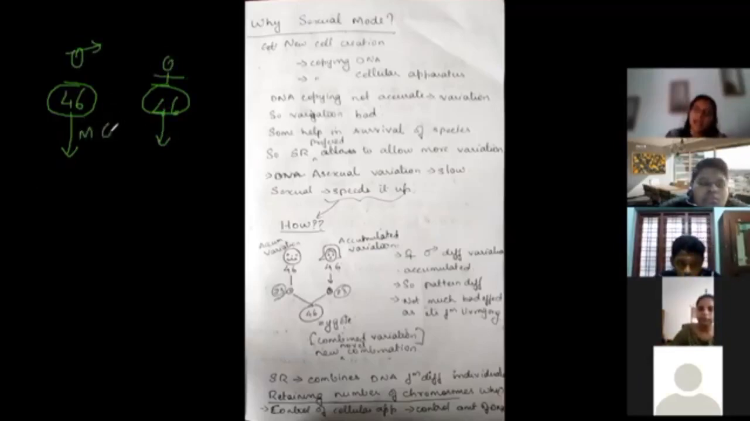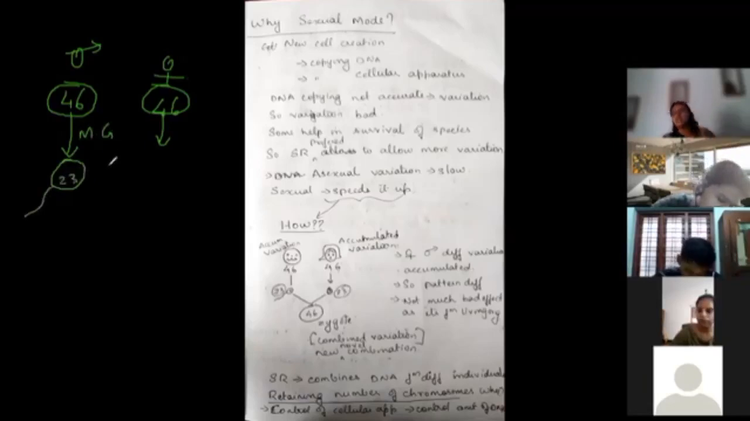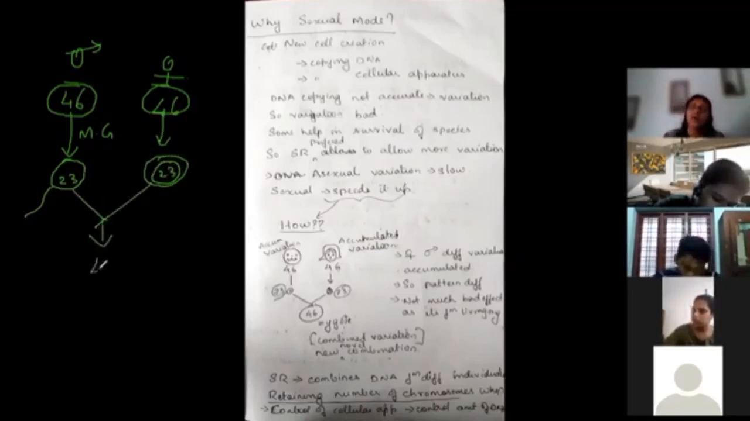When the male gamete is created, the chromosome number is going to be half. This is going to have only 23 chromosomes. Whereas when the egg is created, again, the number is going to be only 23 chromosomes. Then they fuse with each other, and the original number of 46 chromosomes is retained.